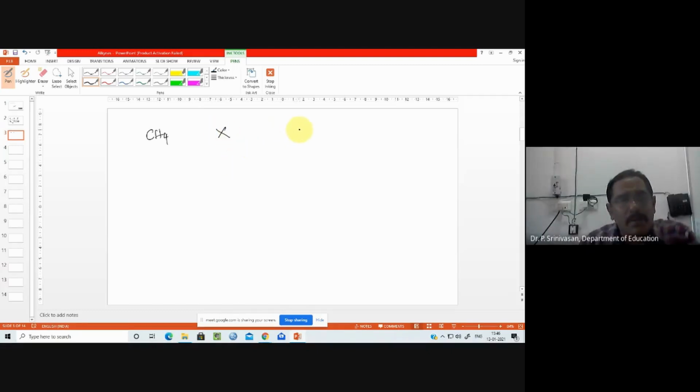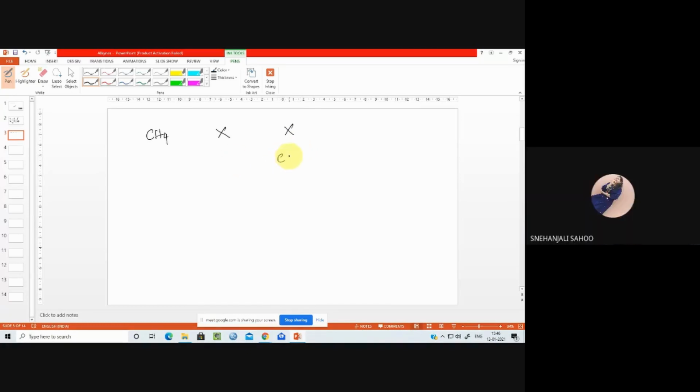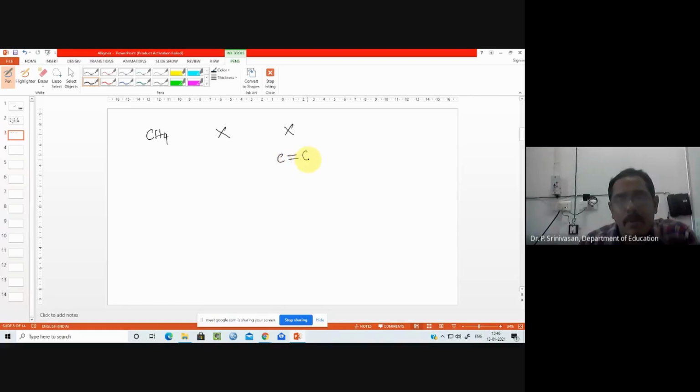What is the counterpart of this in the alkyne series? No counterpart. We don't have any because we need at least two carbon atoms to form either a double bond, as in the case of alkene, or a triple bond, as in the case of alkyne. Therefore, the one carbon system in the case of ene and yne is not present.